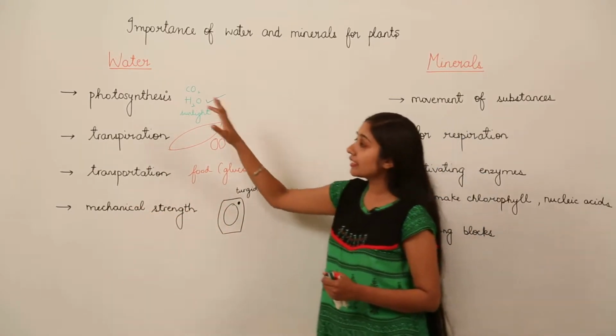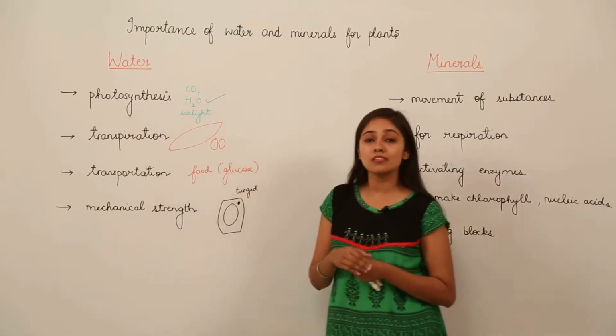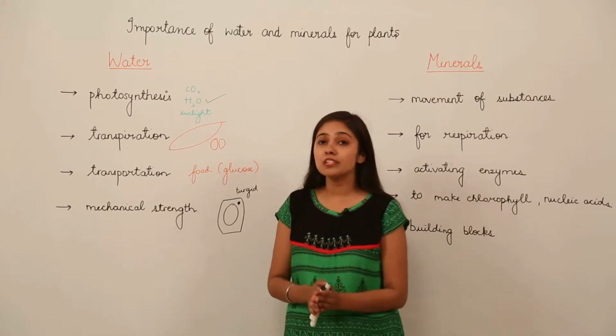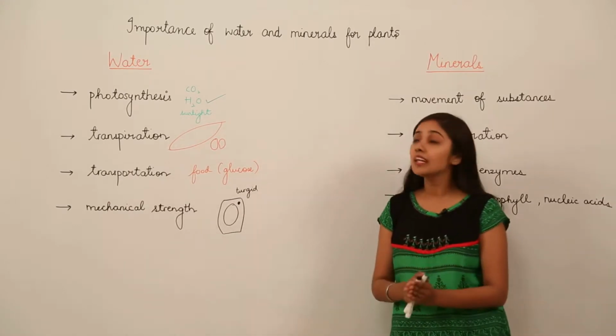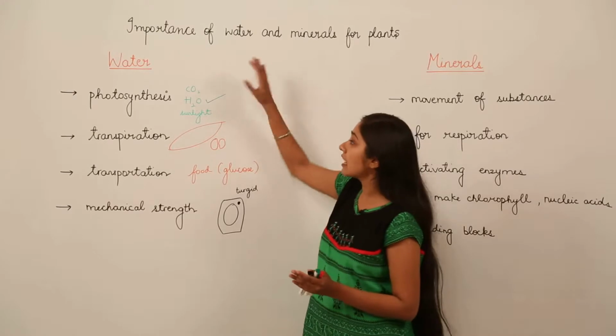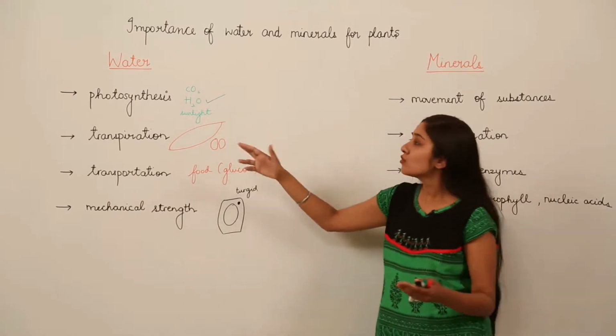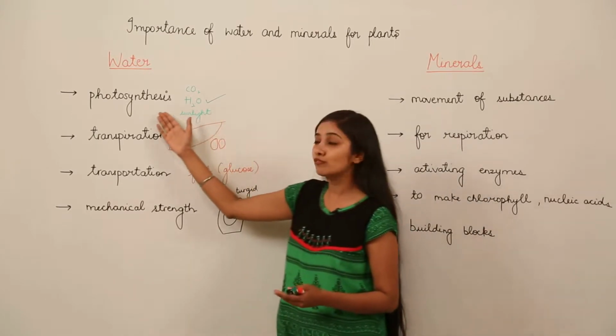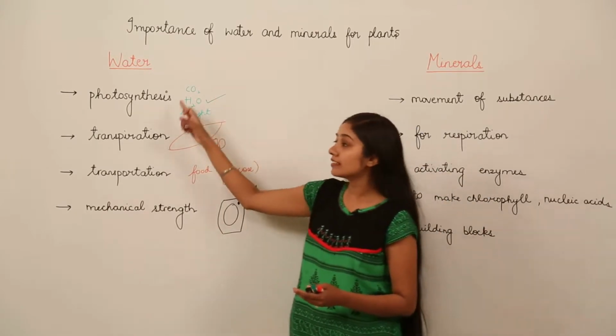We have discussed in case of photosynthesis that photosynthesis is a process by which plants make their own food, and in that process plants need some raw material, and these raw materials are carbon dioxide, water and sunlight. So water is also an important raw material for plants to carry out the process of photosynthesis. That is why plants need water.